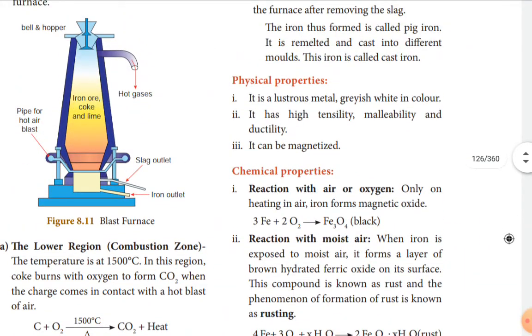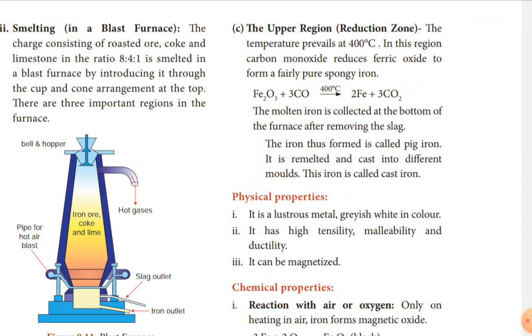And in the last, that is the upper region, the reduction zone, the oxide of iron is reduced in the presence of carbon monoxide at 400 degrees Celsius. So spongy iron is formed, and it is remelted and allowed in the molds, and cast iron is obtained. So these are the three steps and reactions that take place in the smelting in the blast furnace.